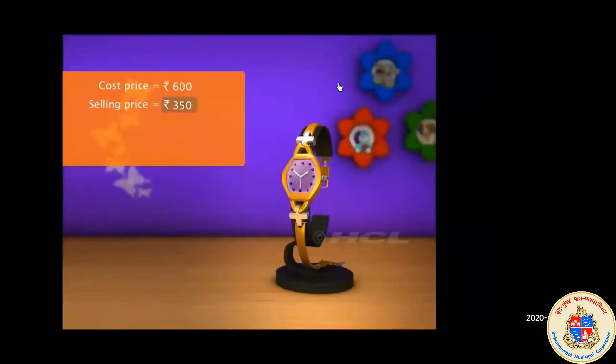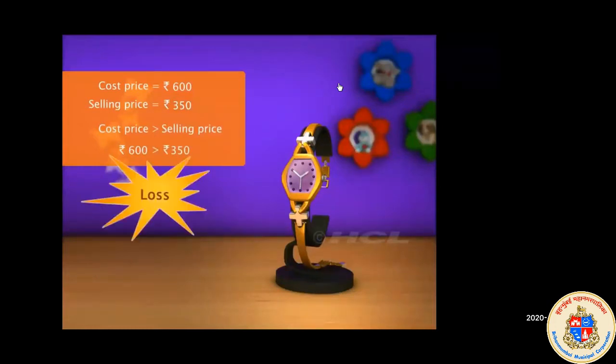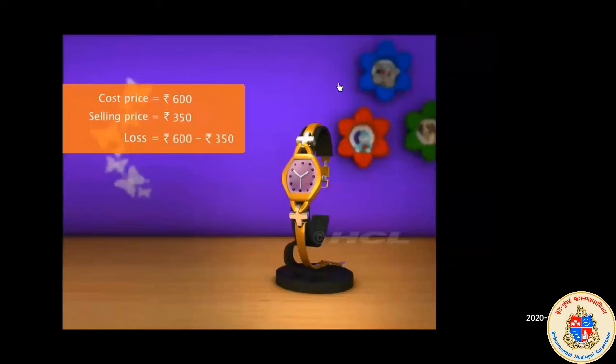Because the cost price is greater than the selling price, Sam would make a loss if he sold the watch. Let's calculate the loss that Sam would make if he sold the watch to the shopkeeper. To calculate the loss, we subtract the selling price from the cost price. Subtracting 350 from 600, we get 250. So, Sam would have made a loss of 250 rupees if he sold the watch to the shopkeeper. So he decided not to sell it.